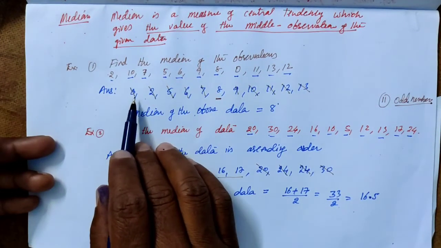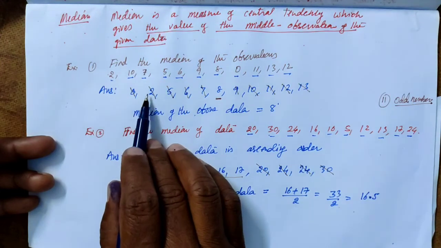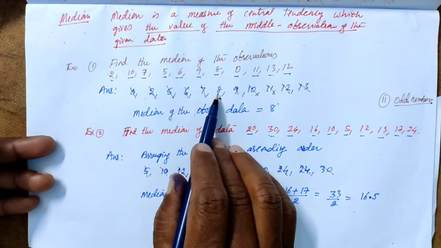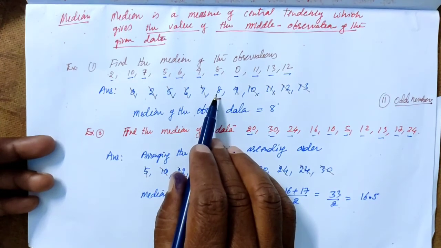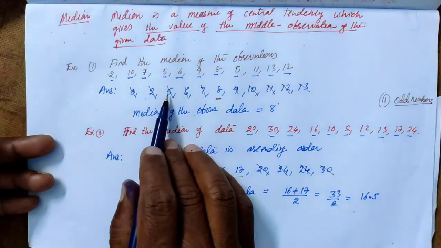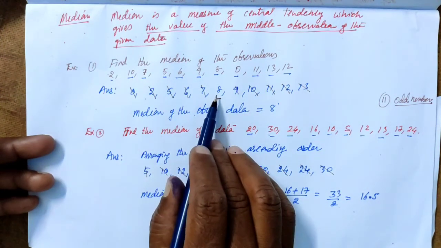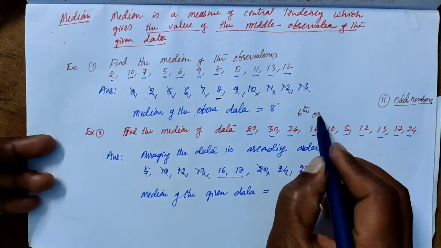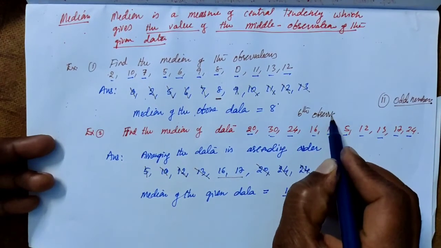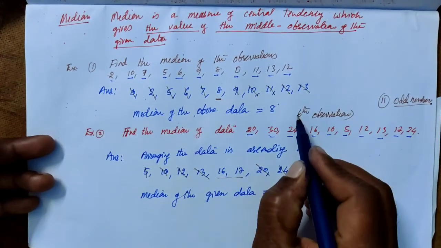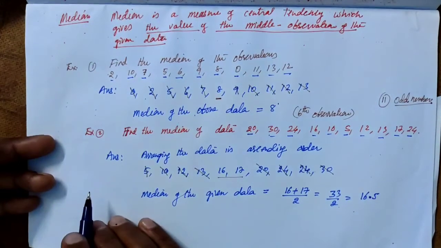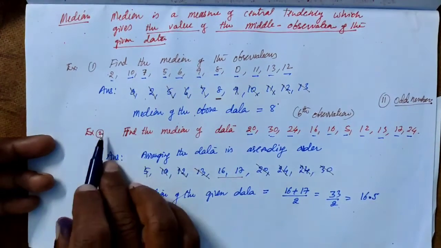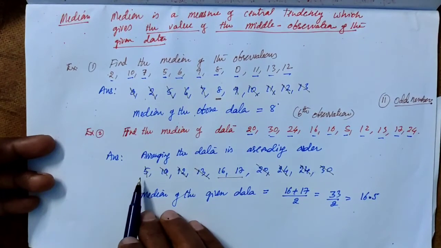median of the observations? If you count from the start: 1, 2, 3, 4, 5, 6. So the sixth observation is the median. Here, first one, second one, third one, fourth one, fifth one, sixth one. So this is the sixth observation. The median is the sixth observation.